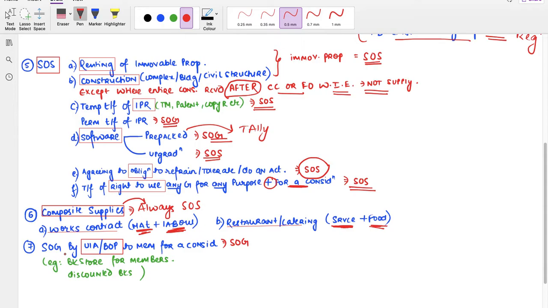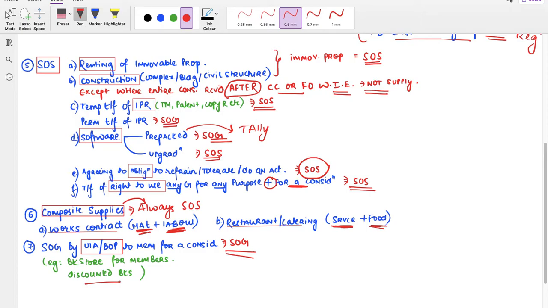Finally, the last one is supply of goods by unincorporated association or body of persons to members for a consideration. For example, if you are a part of a club and if the club has a bookshop, a bookstore, and the books in that bookstore are available to the members only at discounted price.